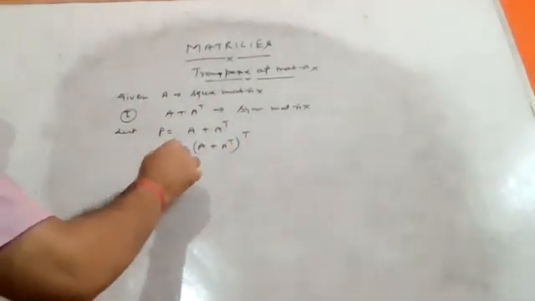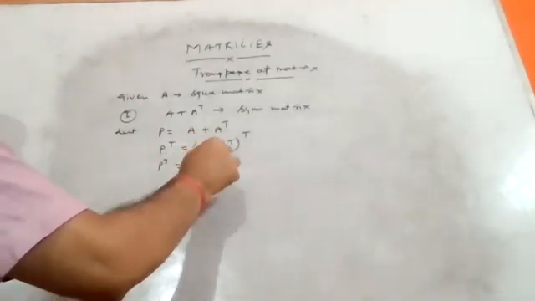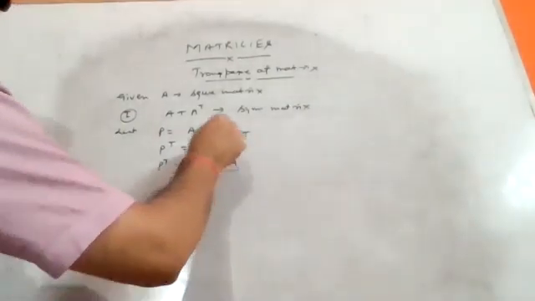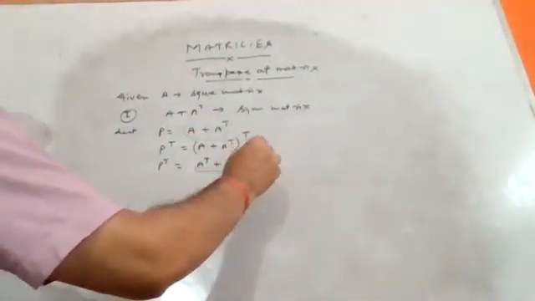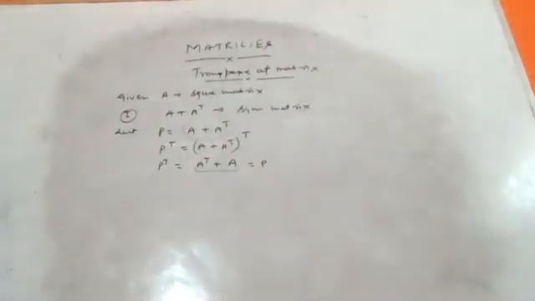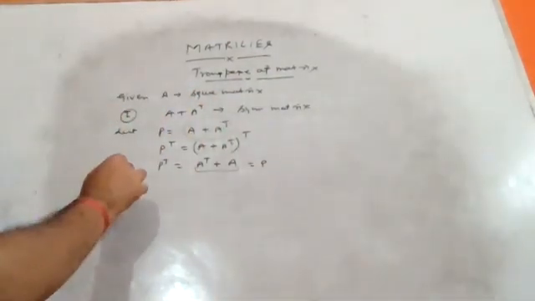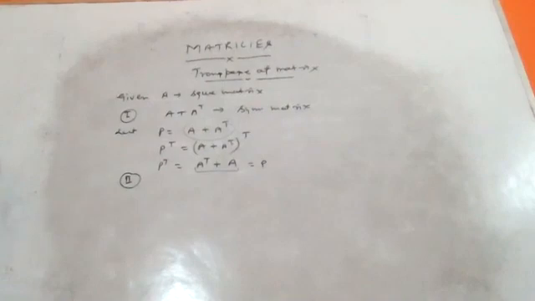So P transpose is equal to A transpose, and transpose of transpose is A. And this one is equal to this one. So we have to prove that P transpose is equal to P. If P transpose is equal to P, then this is a symmetric matrix. Here A is any square matrix, either 2 by 2 or 3 by 3 order.